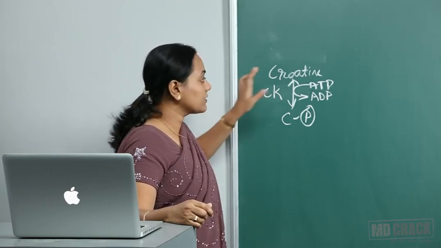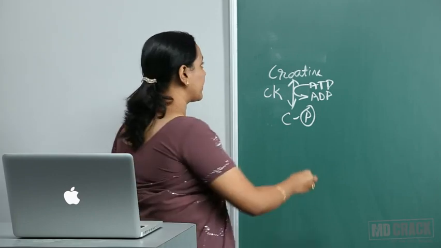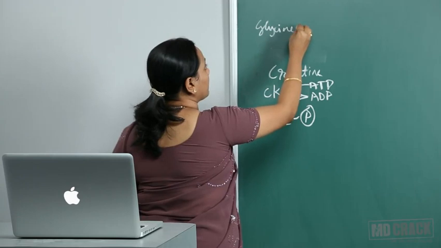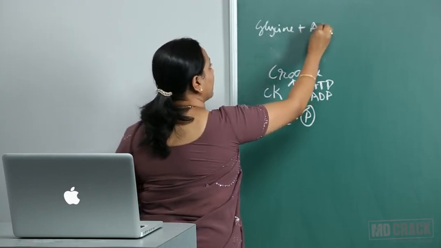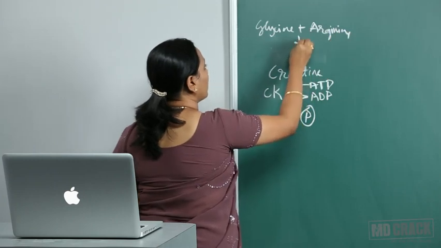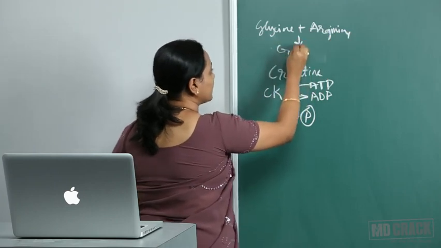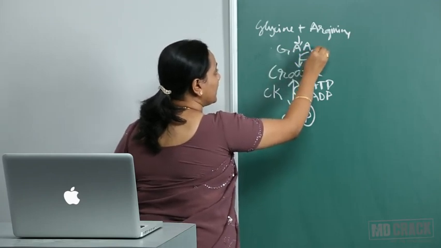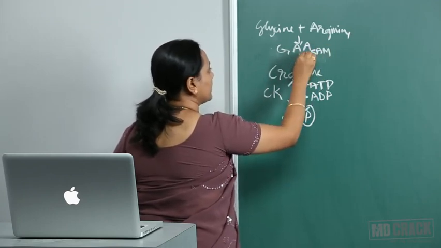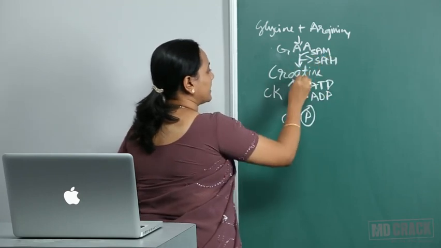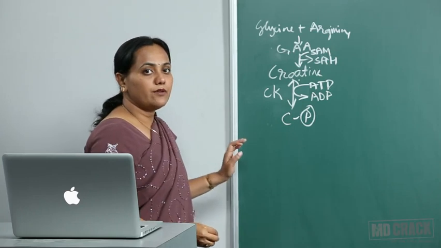And for this synthesis of creatine, 3 amino acids are required. That is glycine plus arginine. Now what will happen is glycine plus arginine will form what is called guanidinoacetic acid, and this undergoes methylation by S-adenosyl methionine to form creatine, and creatine to creatine phosphate.